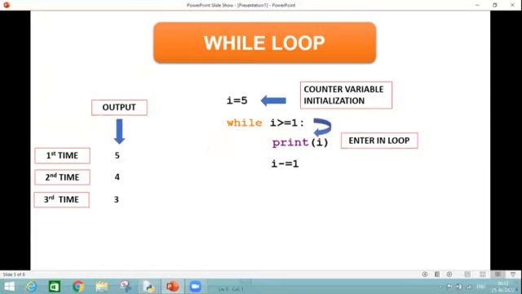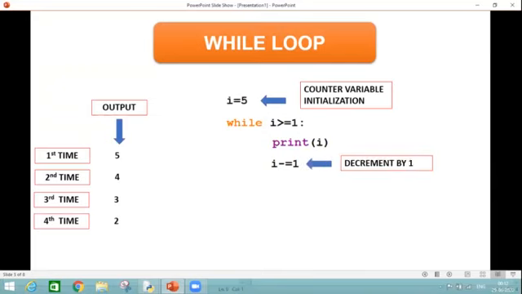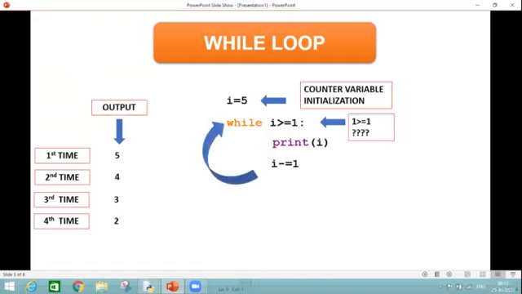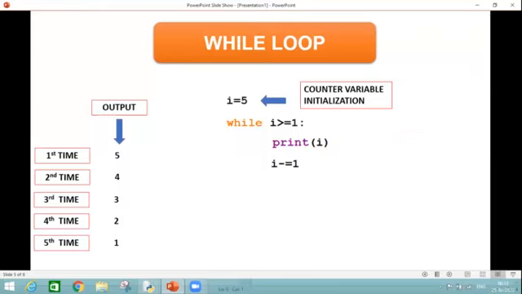Again enter the loop and print 2. Take a decrement by 1. The I value has become 1 now. So we will check whether I is greater than equal to 1 or not. And the I value is 1. So 1 is not greater than 1, but it is equal to 1. So in this case also the condition is true. Enter inside the loop and print I as 1. Then it is again decremented by 1.